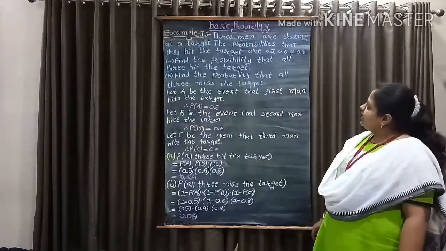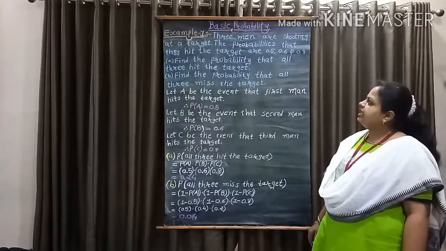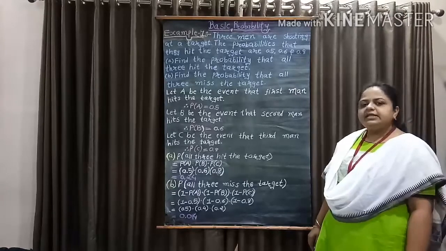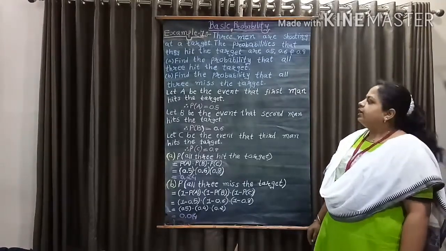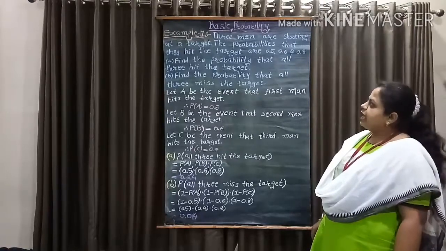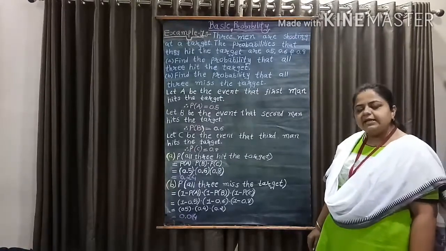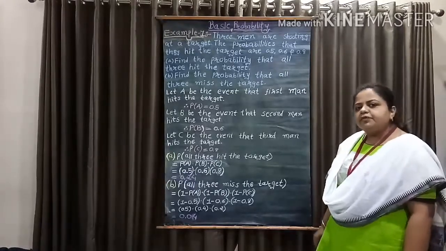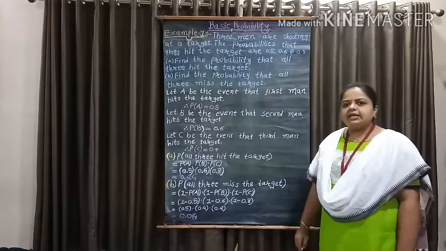Here, three men are shooting at a target. We have also been given the probability of hitting the target by the three men. Now, A. We have to find the probability that all three men hit the target, and B. We have to find the probability that all miss the target.